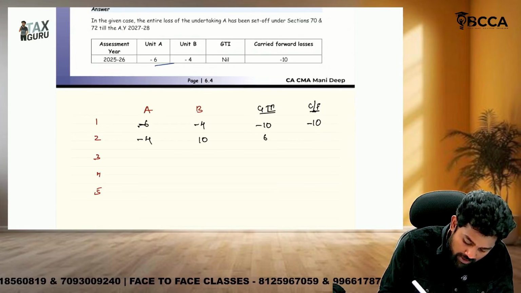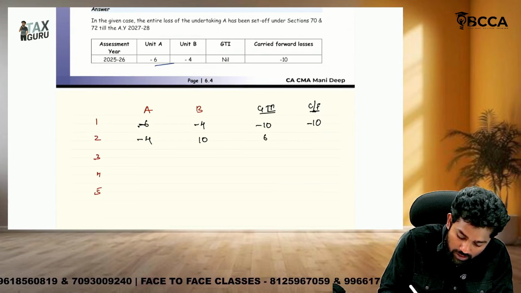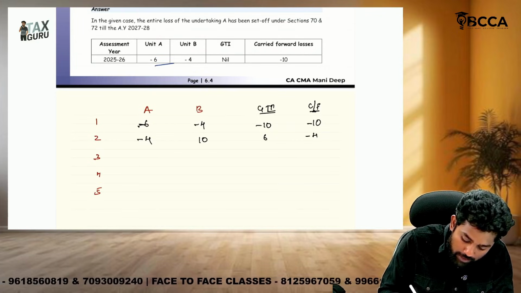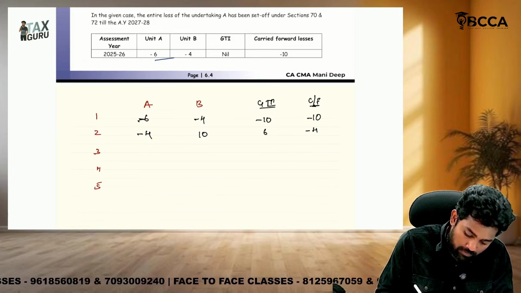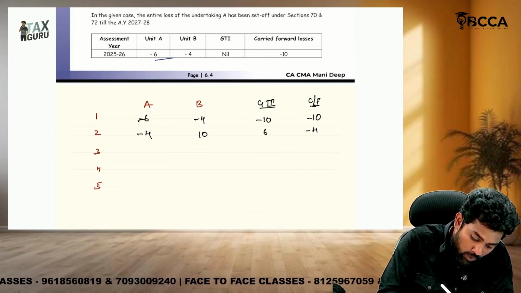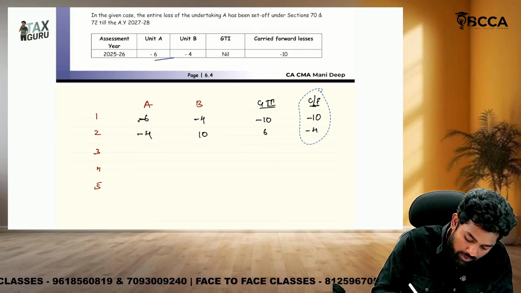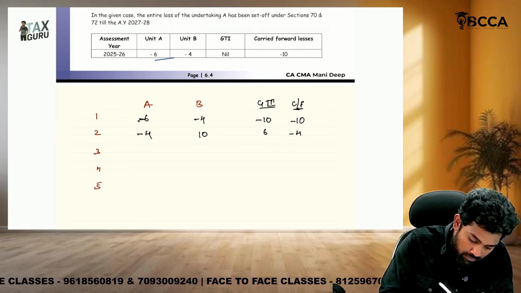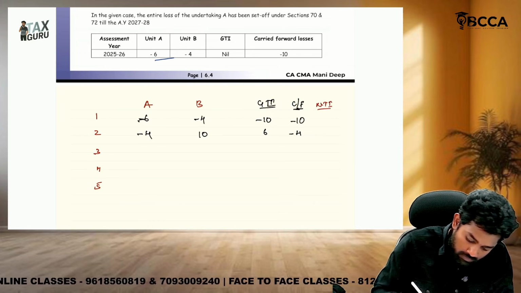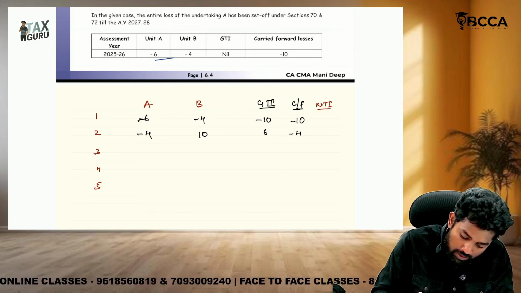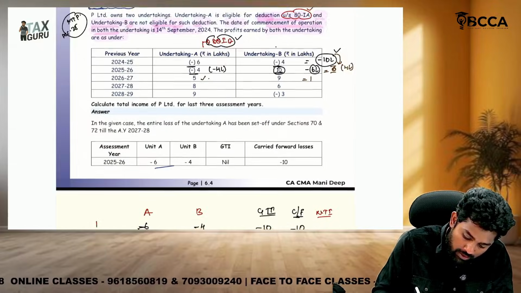Then second year also minus 4, 10. Gross total income is 6. But after setting off this minus 10, still there is minus 4. Okay. I will be taking even net total income also, sir, for your reference. After setting off. What is the gross total income, sir, here?